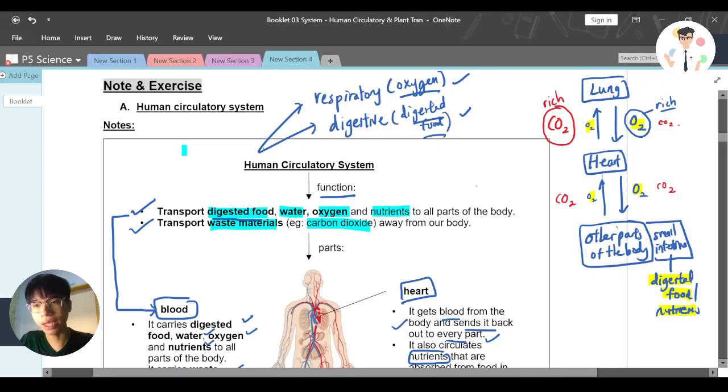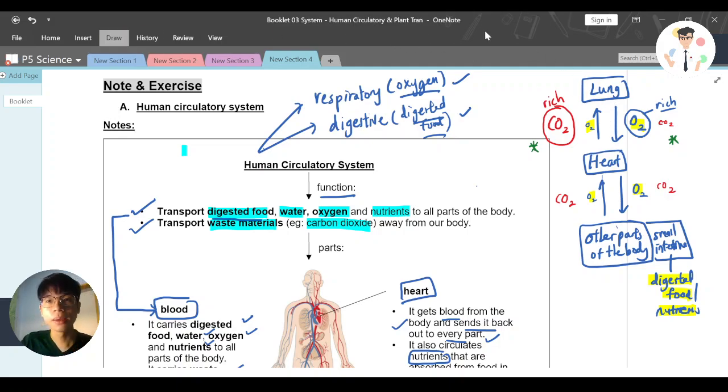You can see here, at this point of time, let me just use the color here. At this point of time, oxygen is very rich, carbon dioxide has the least. At this moment, when oxygen has the least, we actually have the most carbon dioxide. Okay, so that's the whole idea here that you should know.